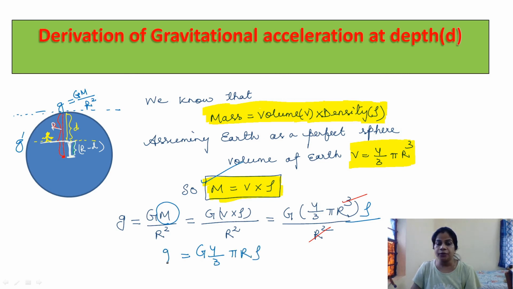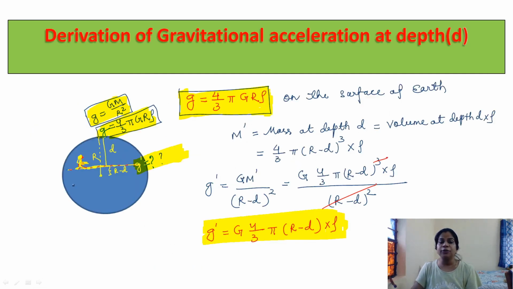This is your g. So now I can say there are two expressions of gravitational acceleration on the surface of Earth. One is in terms of only radius and mass, another is in terms of density and volume, that is 4 by 3 pi G r rho. Now g is equal to 4 by 3 pi G r rho on the surface of Earth.